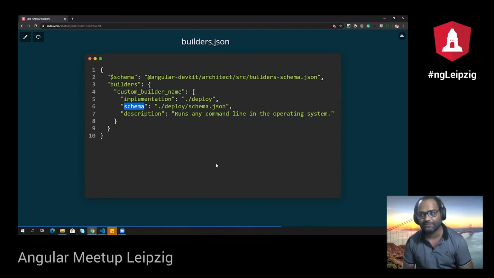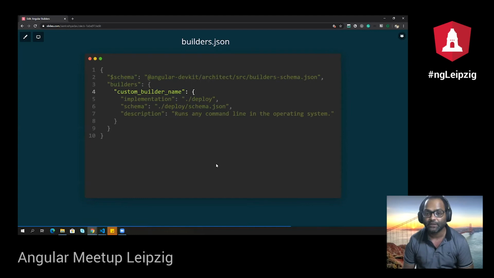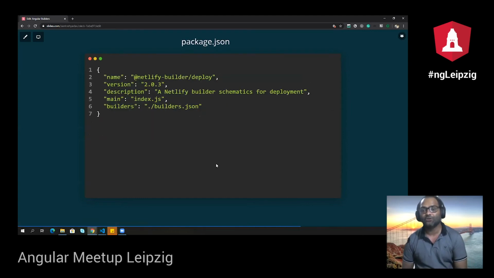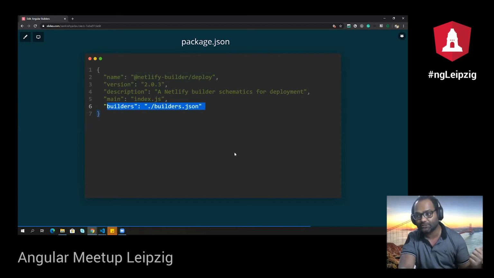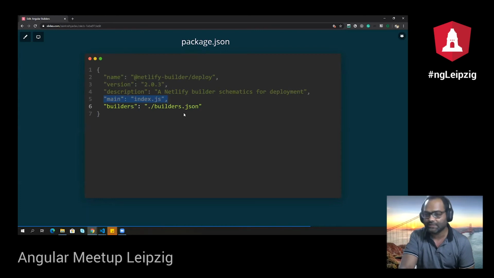Then the last one is, of course, description, where you just write what this command is, if you want to include something. Then the last step is your package.json. So in your library, wherever you are creating your custom builder, you have to define two important things. One is builders, where you will target your builders.json. If you are aware of schematics, there is a pretty similar thing which you do for schematics. So you say schematics and then collection.json rather than builders.json. And another is index.js file. So index.js file will contain nothing, but it will export everything from index.ts. I will show you soon.